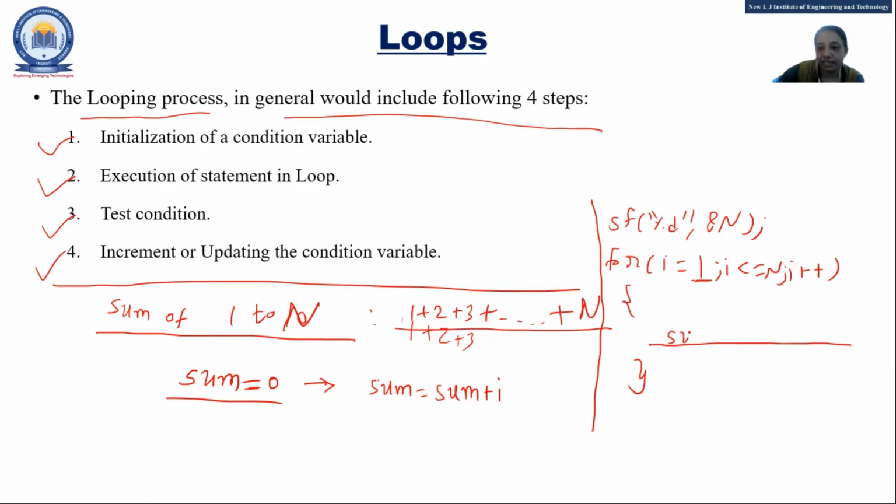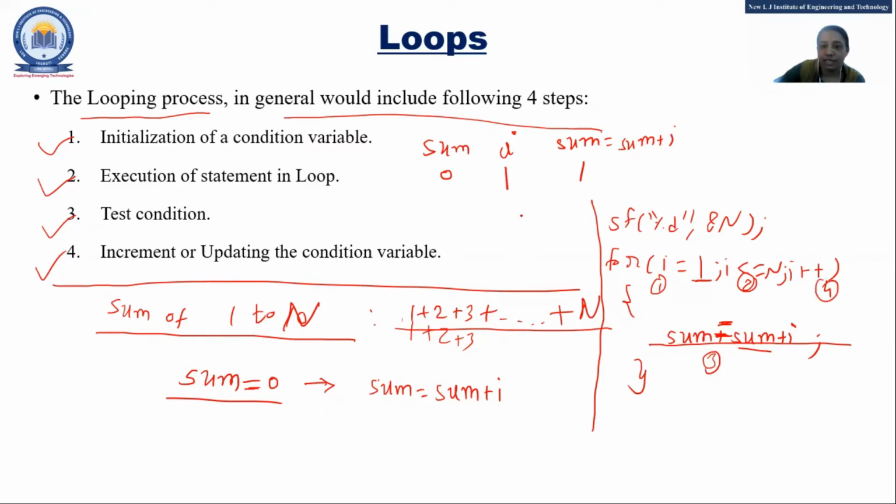Suppose I write here sum equal to sum plus I. Initially sum is 0, and I is 1. So after executing sum equal to sum plus I, we will have 1. Fine. Again it will go to I plus plus. First step is this, second is this, third is this, and fourth is this.